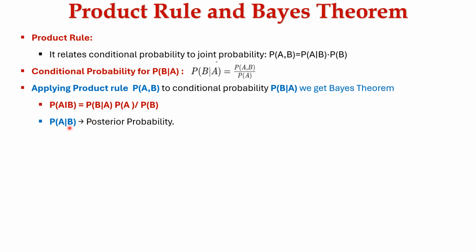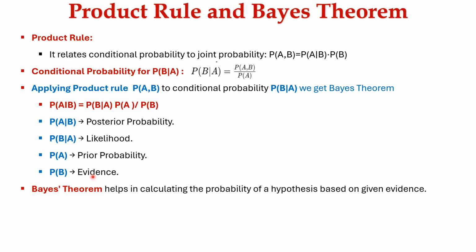Here, probability of A given B is the posterior probability, probability of B given A is the likelihood, probability of A is the prior probability, and probability of B is the evidence. Bayes theorem helps in calculating the probability of a hypothesis based on the given evidence. So this process is called Bayesian inference.